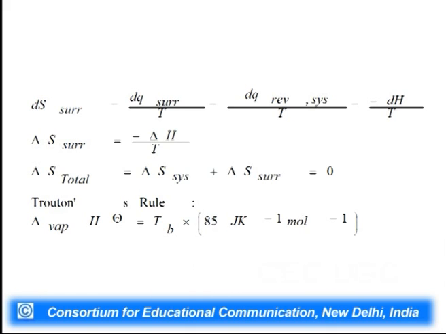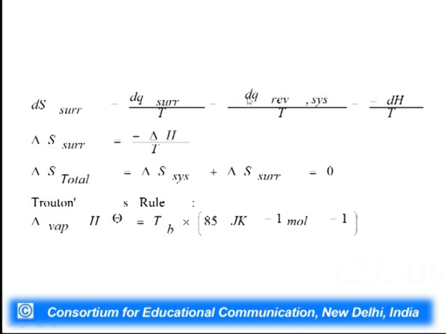How to calculate delta S surrounding? Delta S surrounding is simply dq surrounding by T, and dq surrounding can be expressed in terms of the system, because we know that heat lost by the surrounding is heat gained by the system.